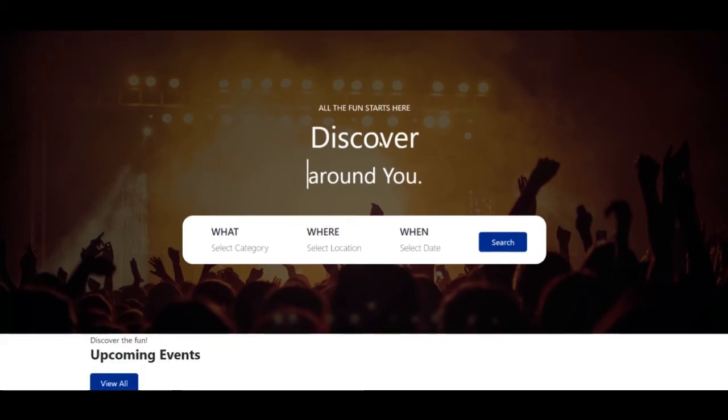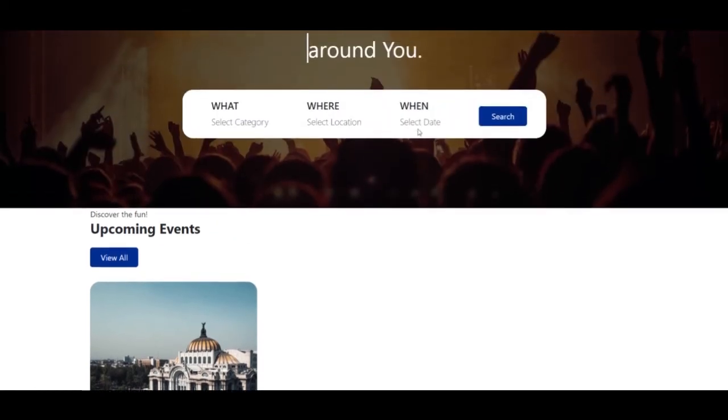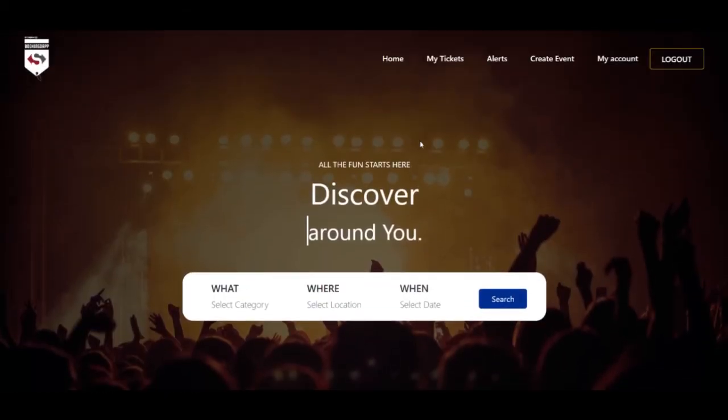So that's how it happens. Again, at home we can still see this event because it is scheduled to start at 17:23. Again, a note: after 17:23 you won't be able to view this event in the upcoming events list, as it is no longer valid. You cannot buy tickets for that event. So I'll show you the cancel event function also. Again, I'll log out and I'll have to log in with the owner account.